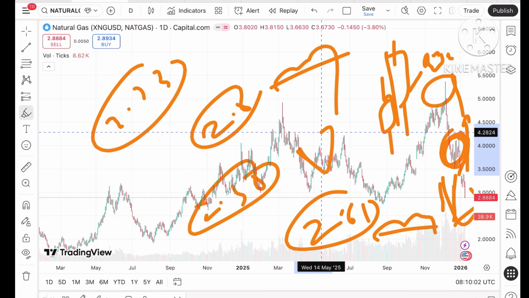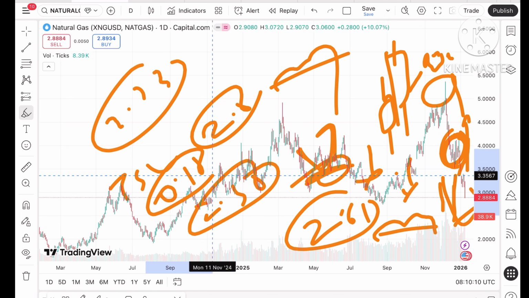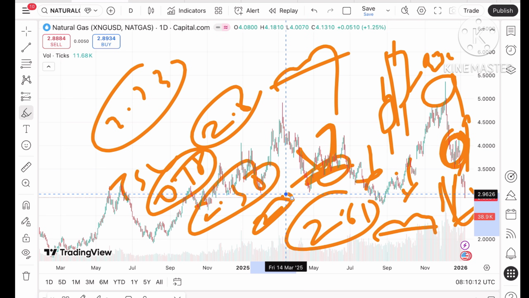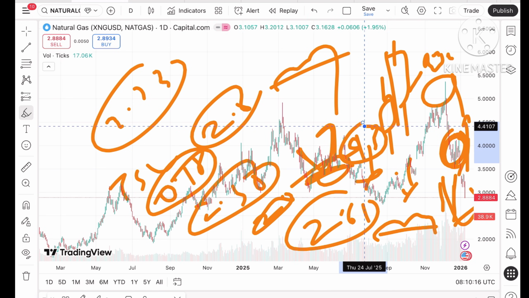Okay, and if the price bounces back from that level, then it is good, but if the price doesn't bounce back, we can. Okay, so trail your SL by 0.15 if the price falls below a level of 2.8, and trail your SL if the price sustains above $3, so at least you will capture the upside movement.